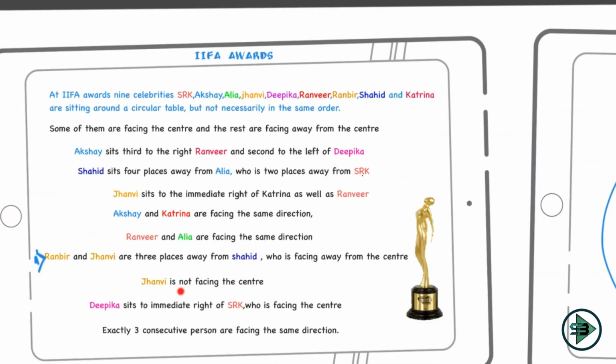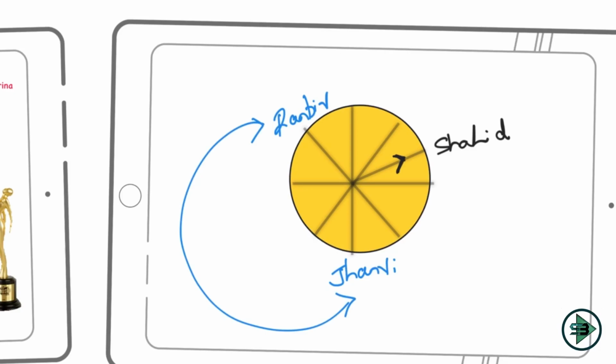Now let's see what other link I have. Janvi is not facing the center. This is the center. There's a sentence that is given to me, but where will I put it in? I don't know where Janvi is. She could be here or here. So I cannot use this as my second link. So let's move on to the next sentence to look out for our second link.